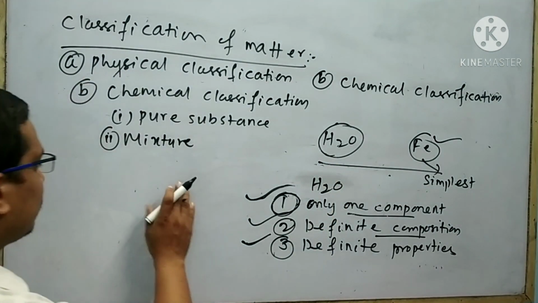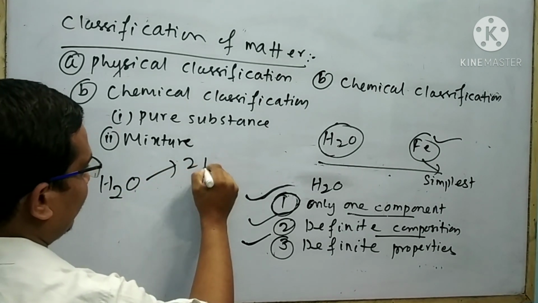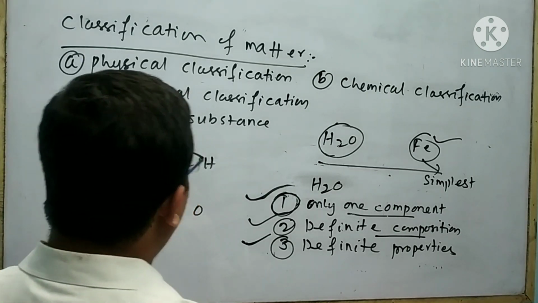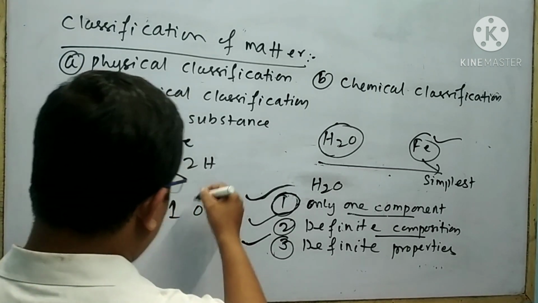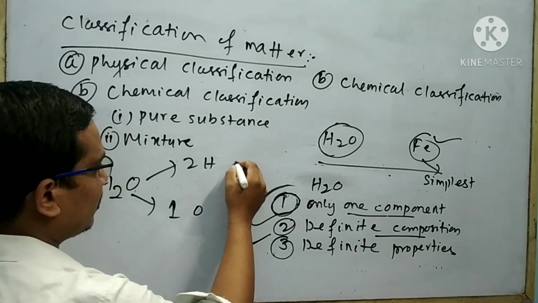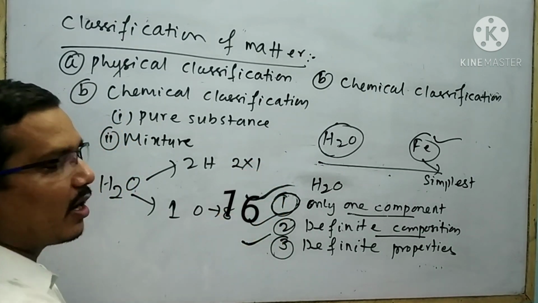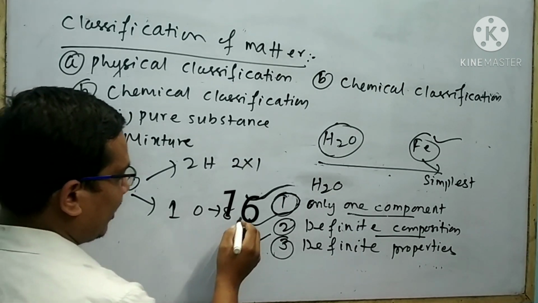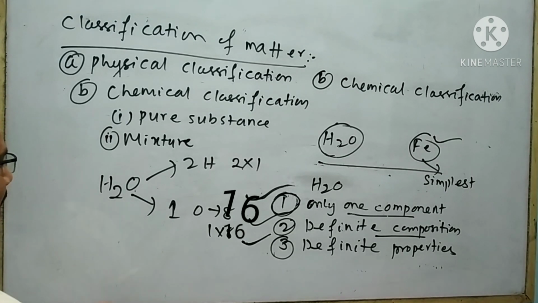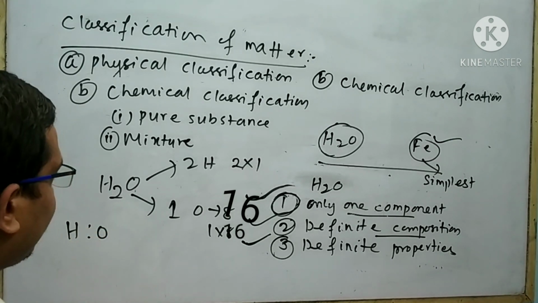Suppose I think about water. Water is made by two hydrogen atoms and one oxygen atom. The atomic mass of hydrogen is 1. There are two hydrogen atoms, that means 2 into 1. The atomic mass of oxygen is 16. There is one oxygen atom, so I can write 1 into 16. Then I can take the ratio of hydrogen and oxygen according to their mass.